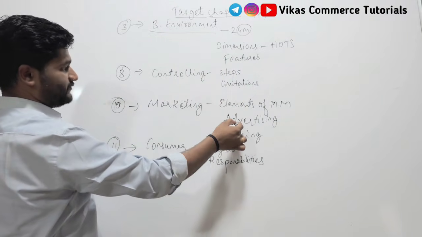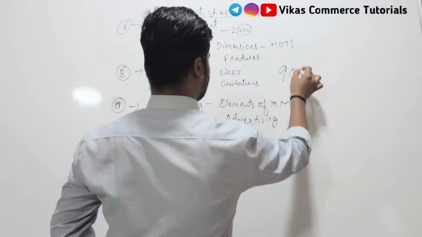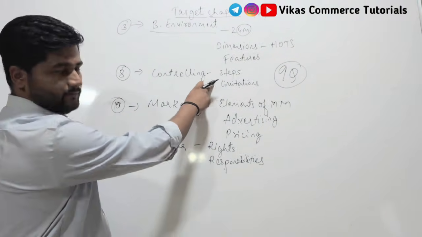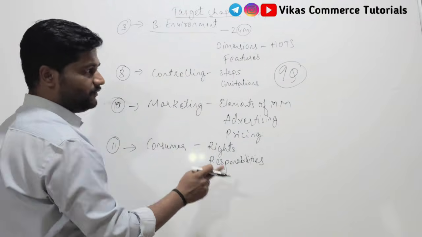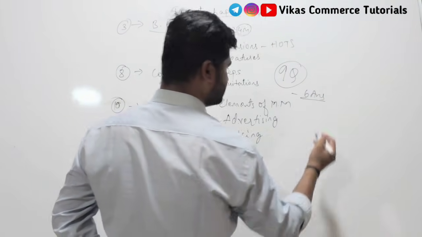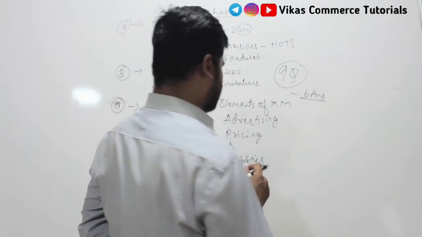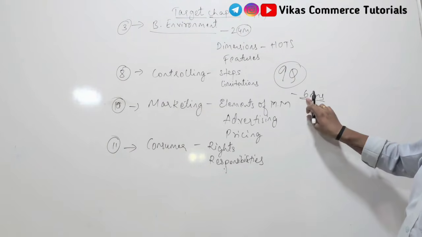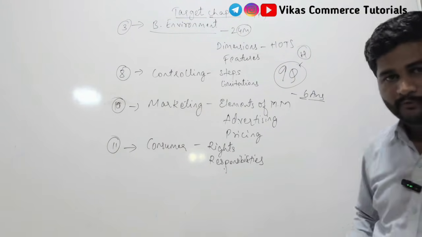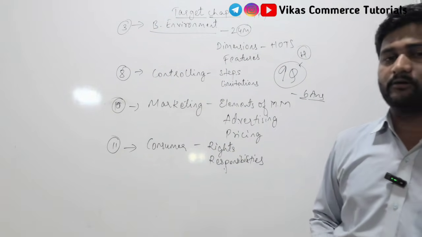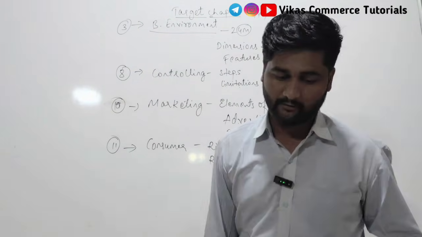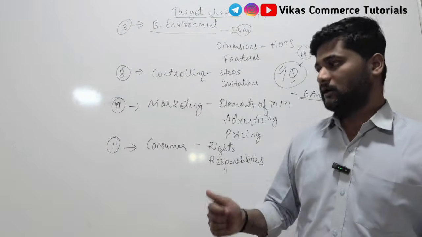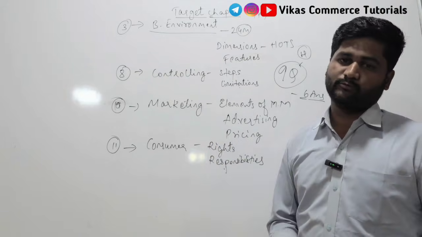1, 2, 3, 4, 5, 6, 7, 8, 9. See, 9 questions we are targeting. And out of these 9 questions, here you are getting 2, here 3, here 2, and here 1, so 6 answers 100% correct. If you study these 9 questions, definitely you will get 6 answers which may come in your examination. If not 6, at least 4. Okay, so these 9 questions at any cost should not be left out of your strategic plan. So these are the top chapters to be targeted: chapter number 3, business environment; 8, controlling; 10, marketing; and 11, consumer protection.